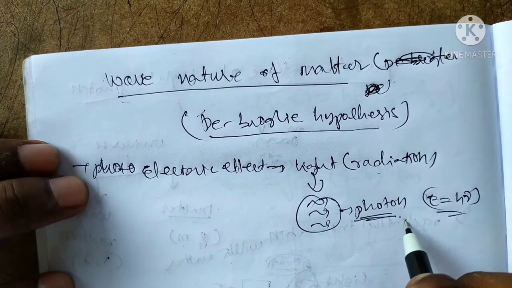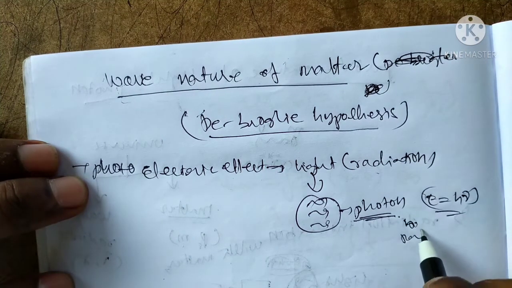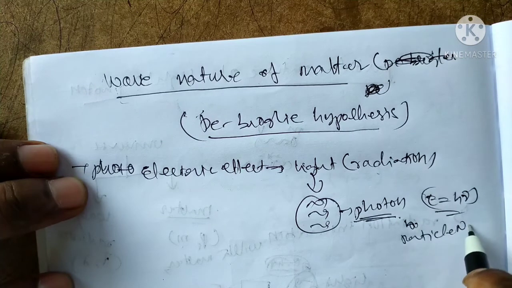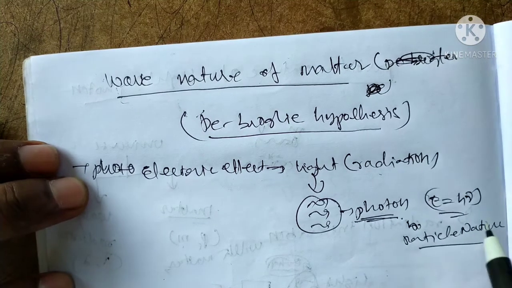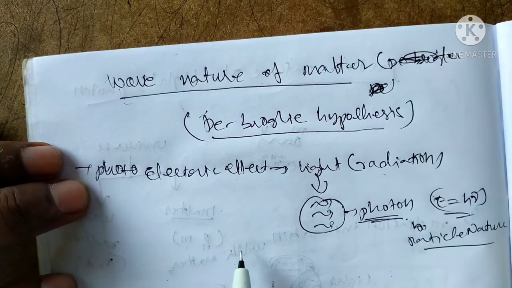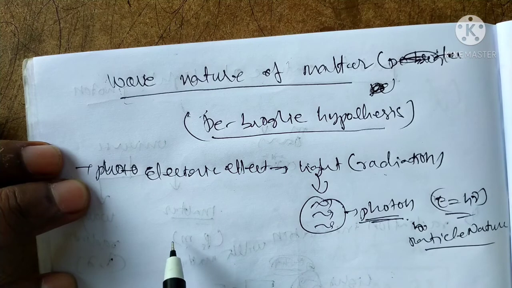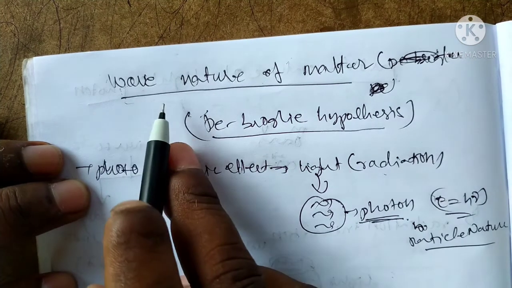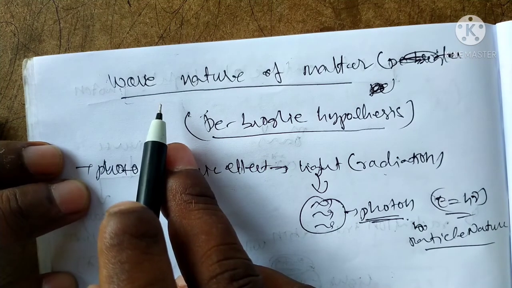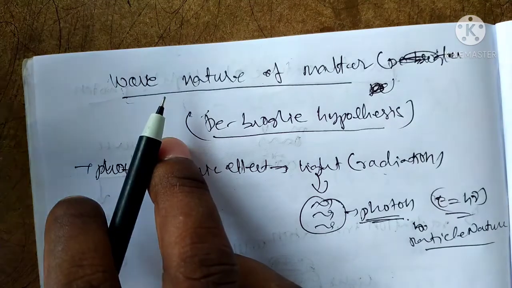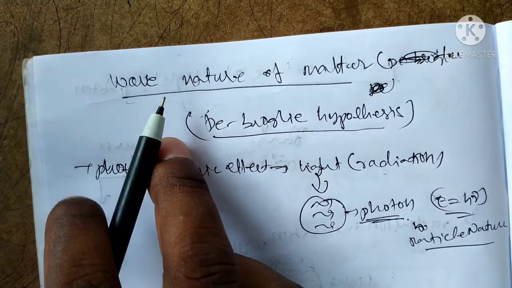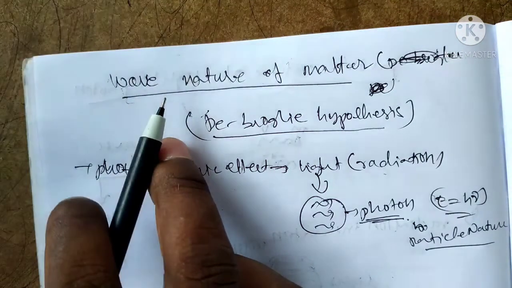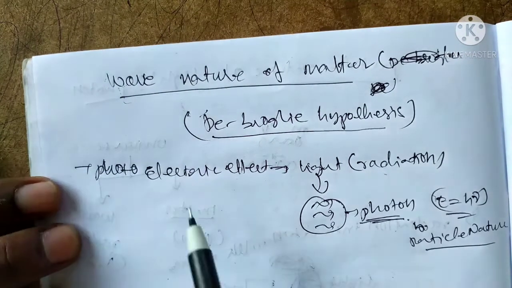The photoelectric effect gives the particle nature. Dual nature means particle nature as well as wave nature. The photon having dual nature has momentum.